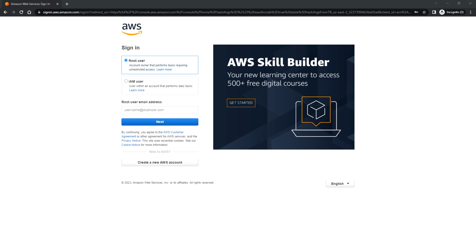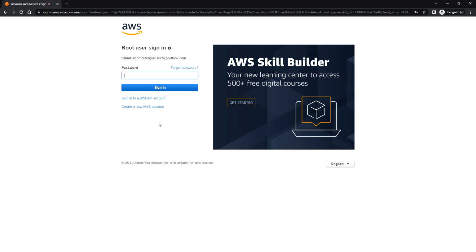And you would have also got an email from AWS saying, thank you for creating an Amazon Web Services account, and it will be free for next 12 months, and you will have free access to all the AWS services within the limit of the free tier. And here you can log in with the email address that you have signed up for the root user and with the password. Okay, and then you can click on next. Then you need to enter the password.